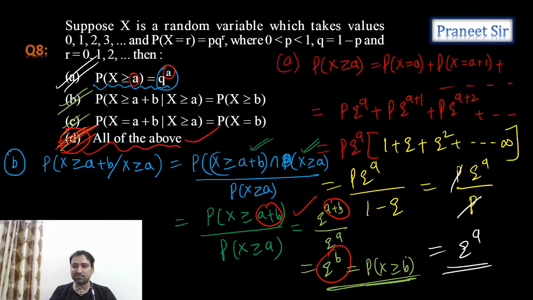But q power b is nothing but probability of x greater than or equals to b only. Correct? So second option is satisfying, first option is satisfying, so obviously the answer should be fourth option. Same way you can verify the third option also, guys. Okay, right, clear? Perfect.